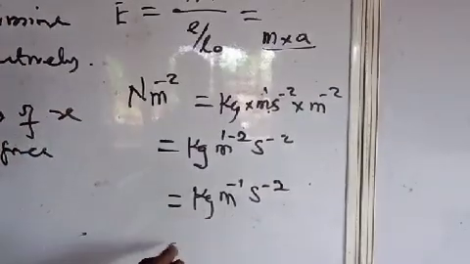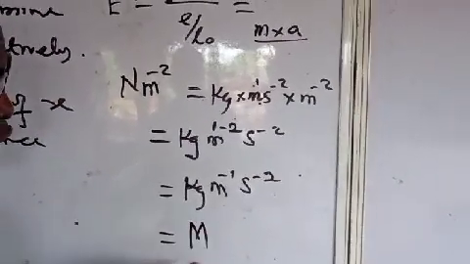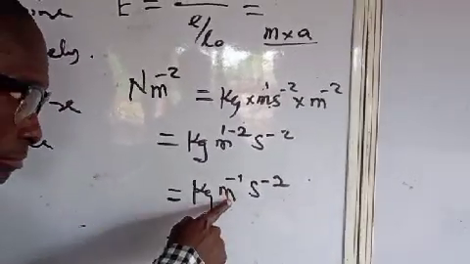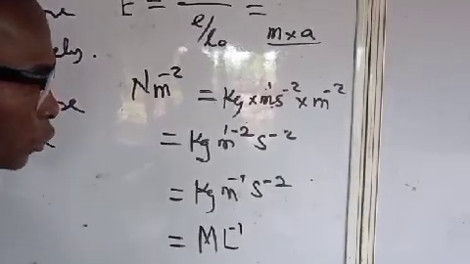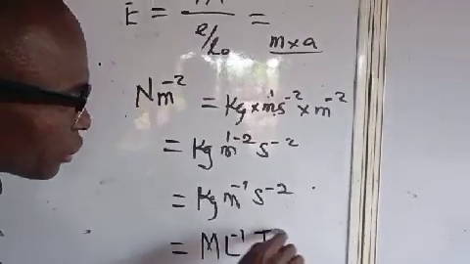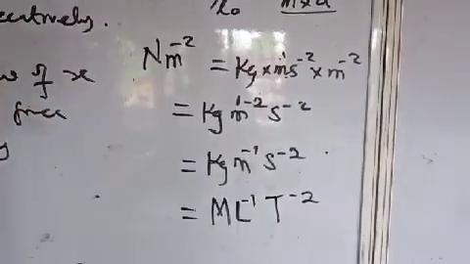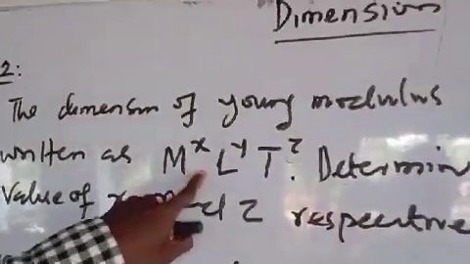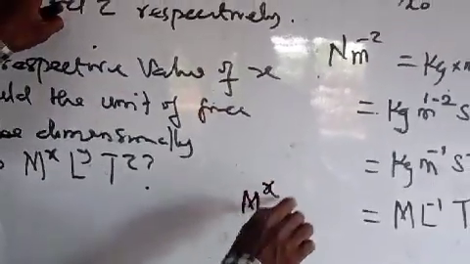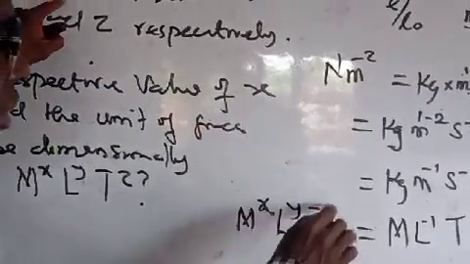So the dimension here can be M for kilogram, meter is L raised to power minus 1, and here T raised to power minus 2. If this is equivalent to this, I will write it like this: M^S L^Y T^Z.